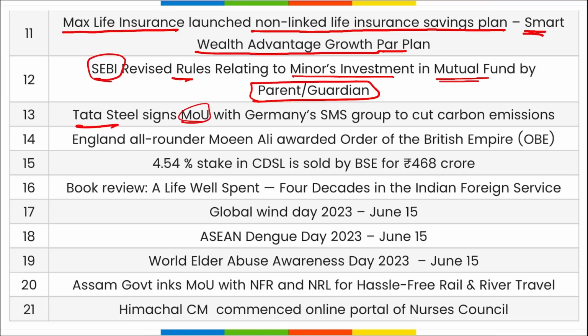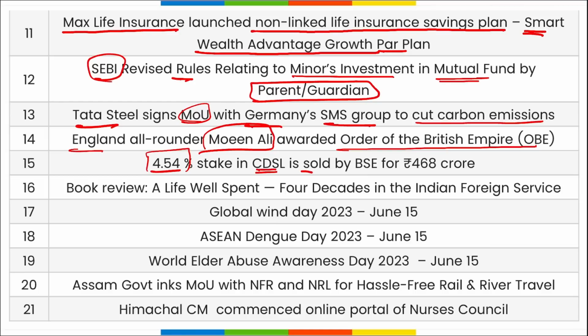Tata Steel signed an MOU with Germany's SMS Group to cut carbon emissions. England's all-rounder Moeen Ali has been awarded the Order of the British Empire. A 4.54% stake in CDSL is sold by BSE for 468 crore rupees. A book, A Life Well Spent. This is the book dedicated by an Indian forest officer.